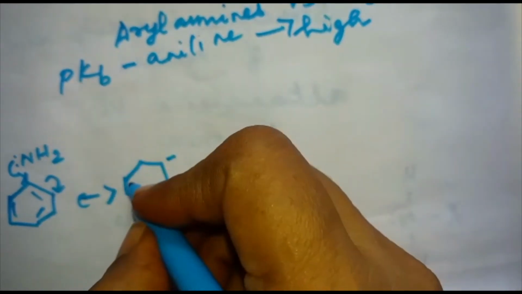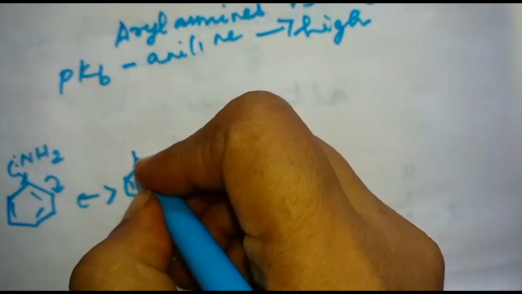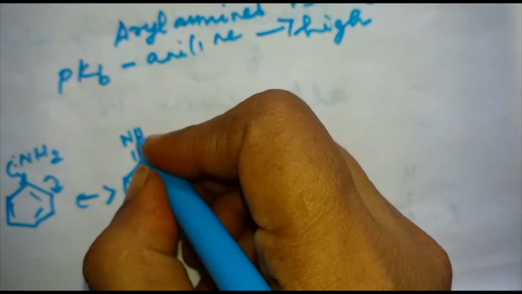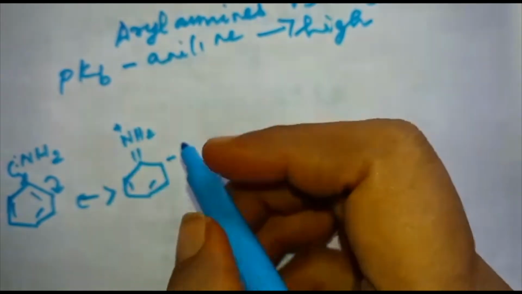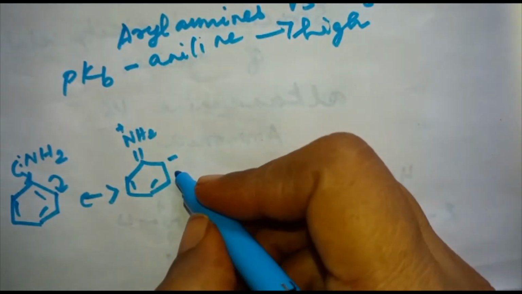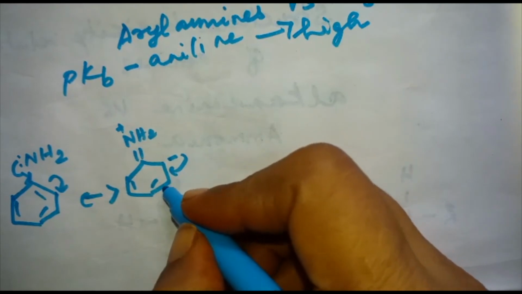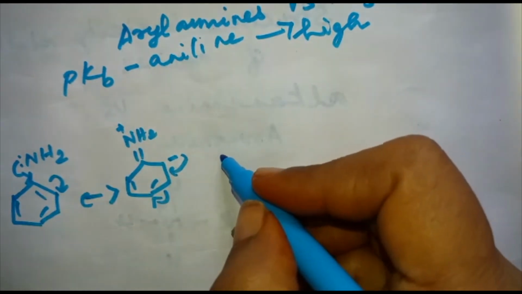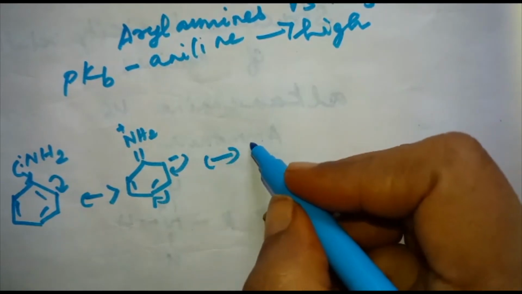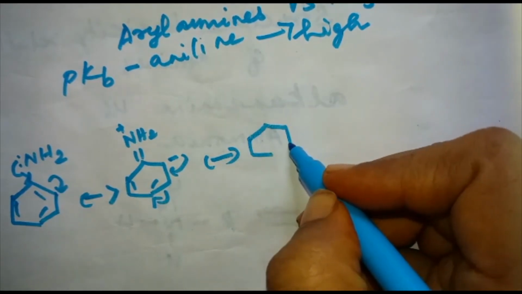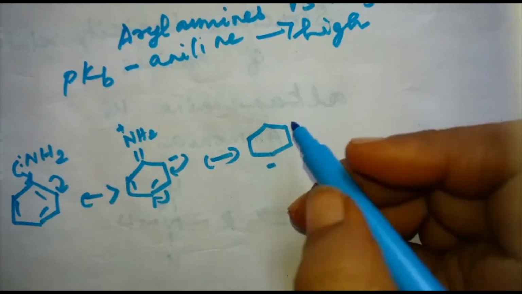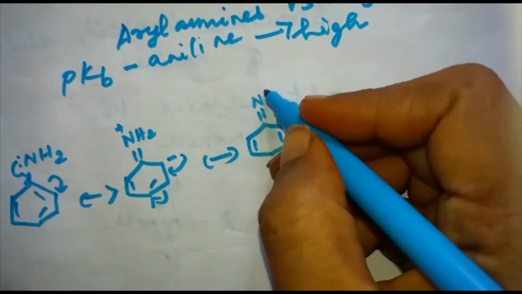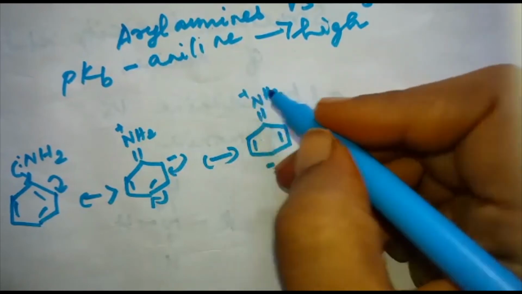The negative charge will be over here, and because of the transfer of electrons you will be having a double bond and a plus charge over the nitrogen atom. In the next step, this negative charge goes over here and the lone pair electrons get transferred over here. So you will be getting a structure like this, with the negative charge here, the same double bonds and NH2 plus.